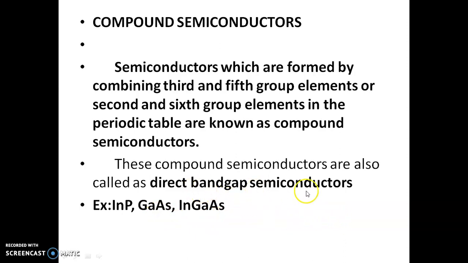So what are direct band gap semiconductors? Direct band gap semiconductors are compound semiconductors. They have more than one element. They are formed by combining third and fifth group of the periodic table or second and sixth group of the periodic table. Moreover, the momentum of the electron in the valence band and conduction band, both are the same. This is direct band gap semiconductors.